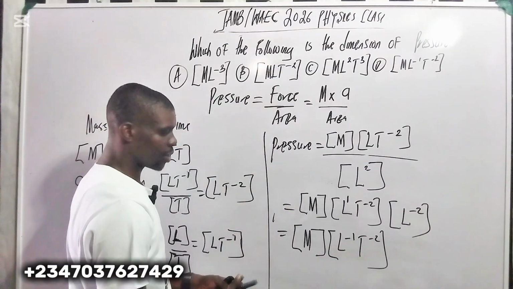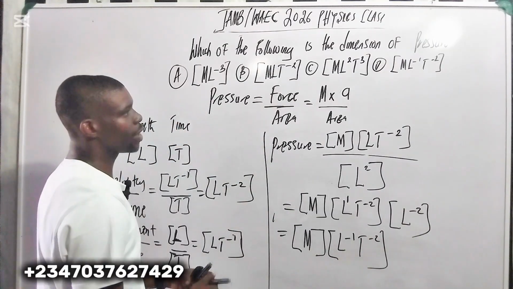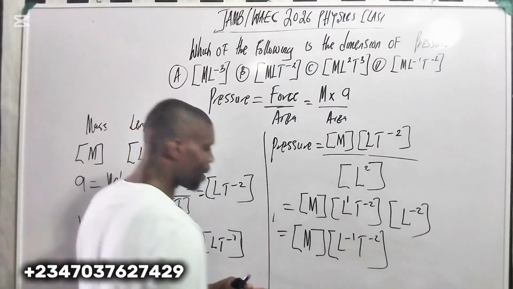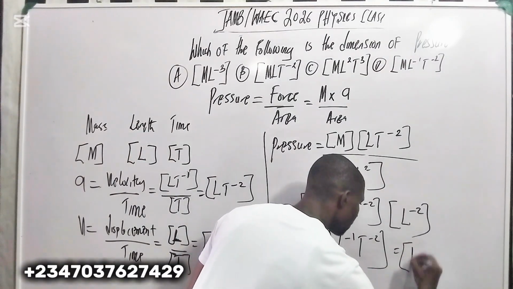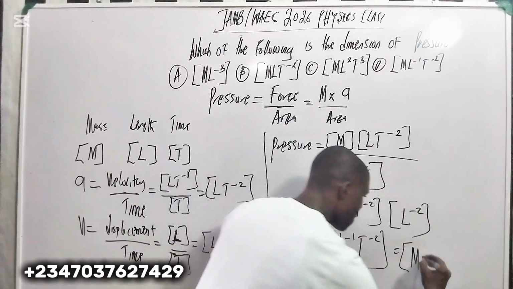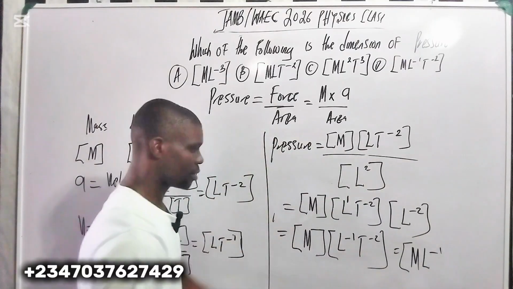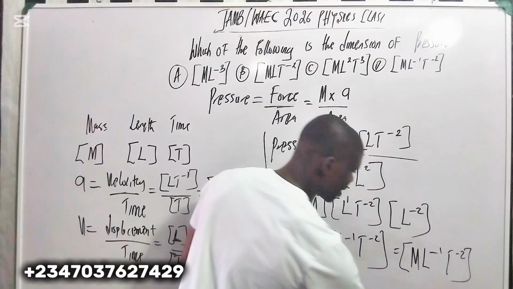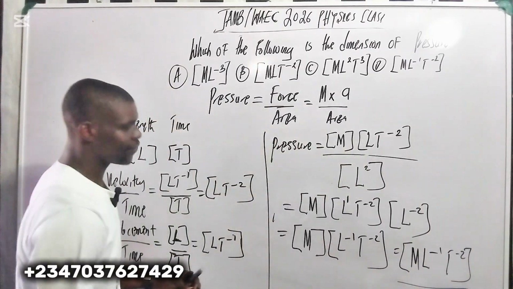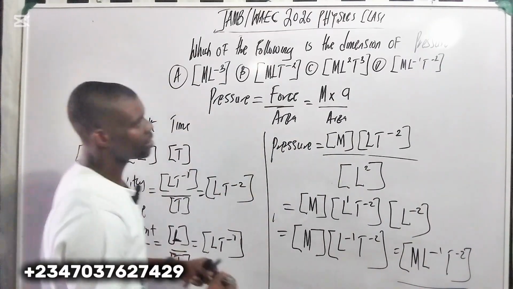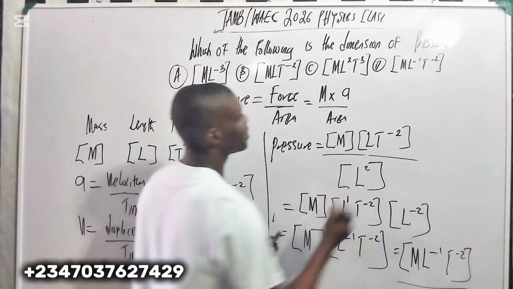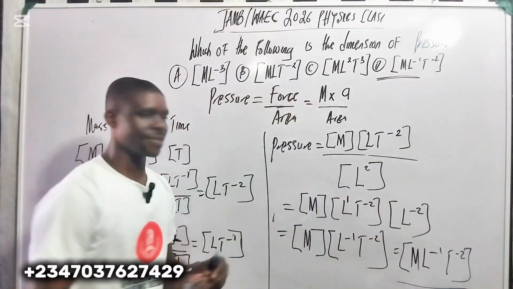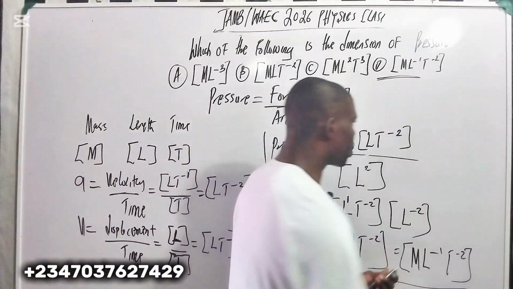So when you combine them together, here we now have M to the minus 1, then T to the minus 2. So you have to take it step by step. So the answer, the dimension analysis for pressure, what is the answer here? It is D. D is the answer.